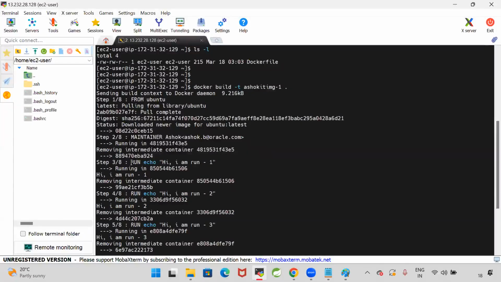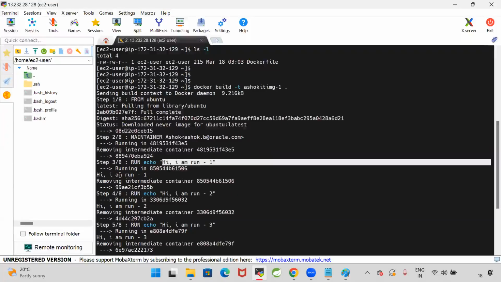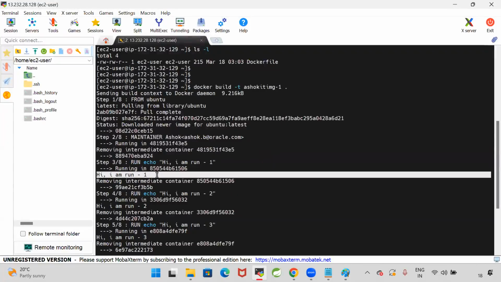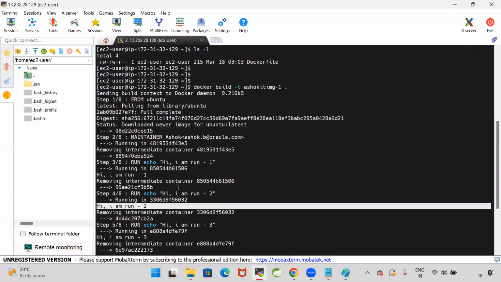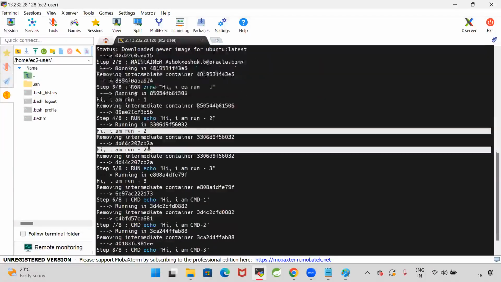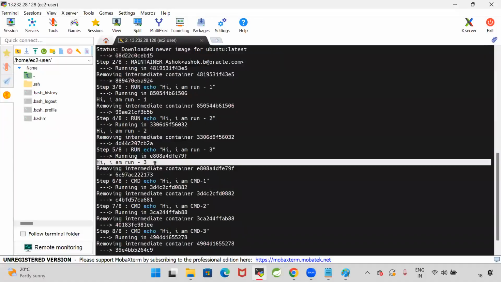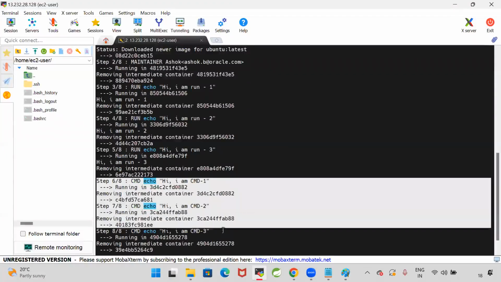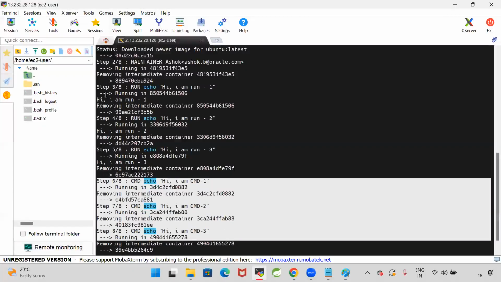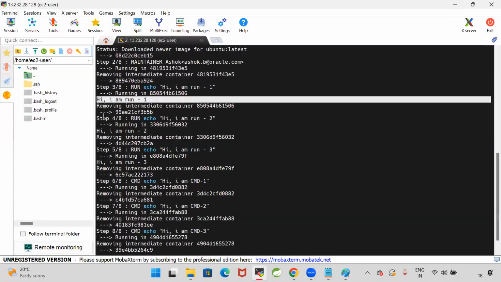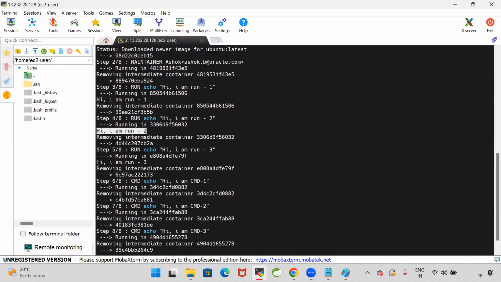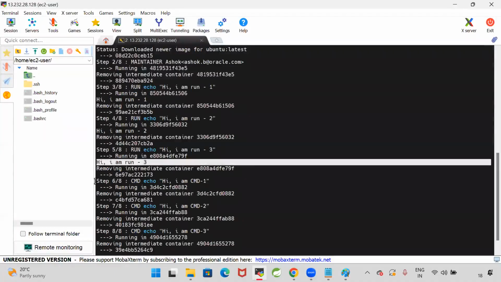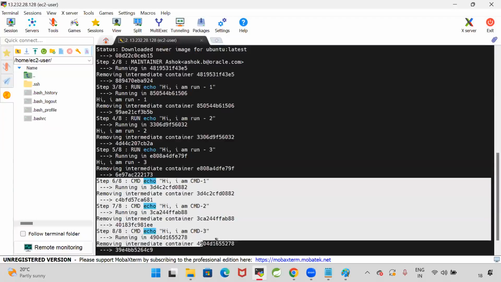Step 3, see here, RUN echo: Hi, I am run 1. I'm getting that output. First RUN instruction is processed. Hi, I am run 2. Second RUN instruction also processed. Hi, I am run 3. Third RUN instruction also processed. So the CMD instructions, CMD1, CMD2, CMD3, are not processed. I got the output of the RUN instructions, but for the CMD commands the output is not coming.